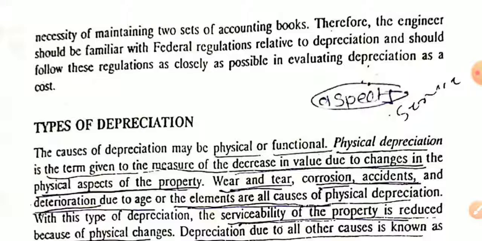Therefore, engineers should be familiar with the federal regulations relative to depreciation and should follow these regulations as closely as possible in evaluating depreciation as a cost.